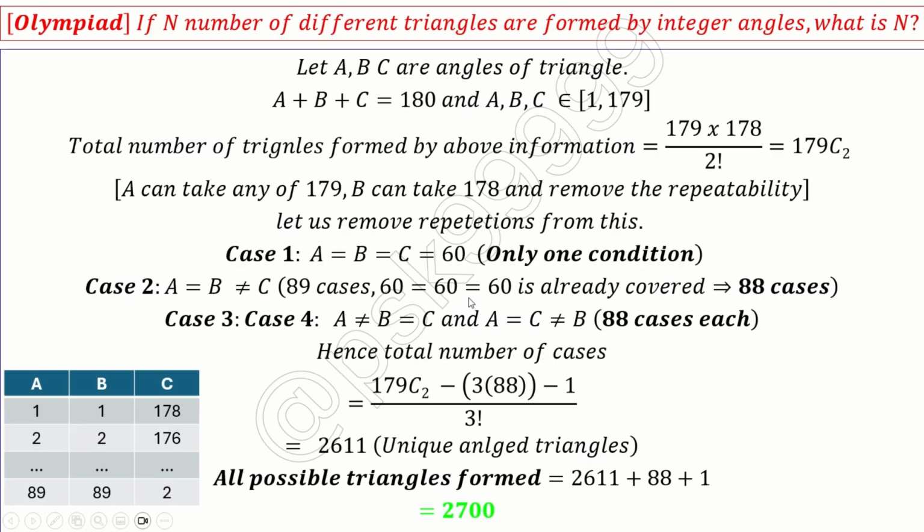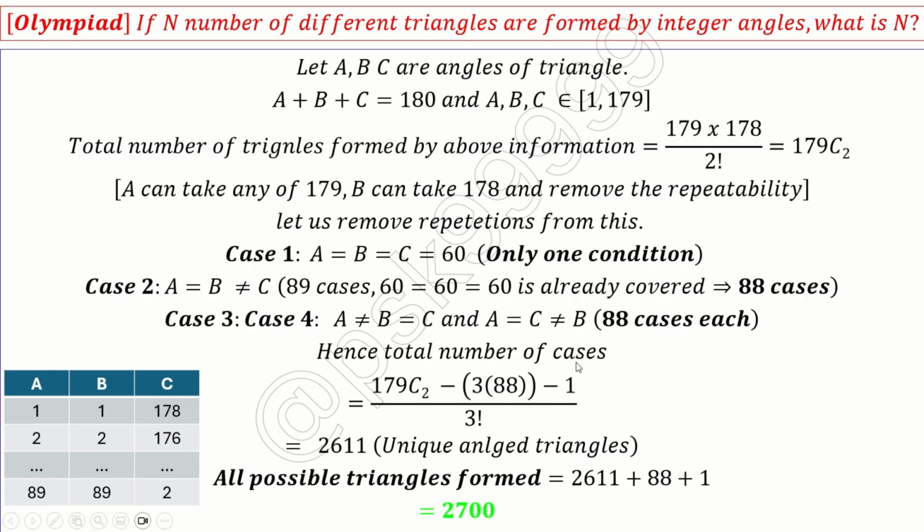But 60, 60, 60 is one of these cases, which we already counted here, right? So there are only 88 cases. If A equal to B and not equal to C, there are 88 cases. Similarly, A is not equal to B but B is equal to C, and A is equal to C, not equal to B. Basically, the other two angles are the same. Here also you'll get 88 cases each.